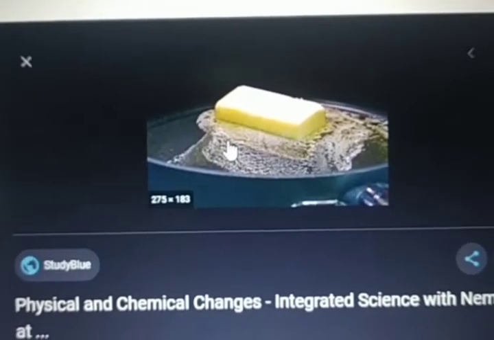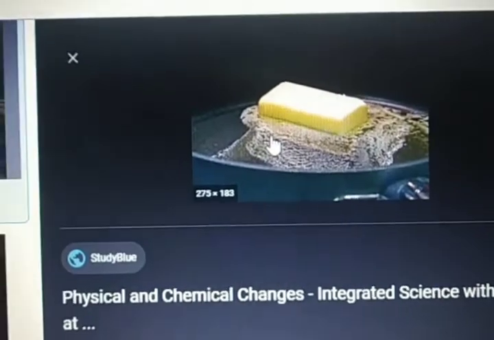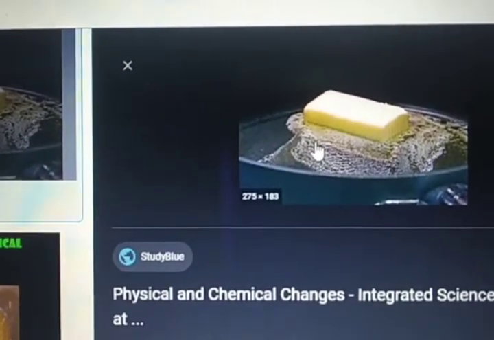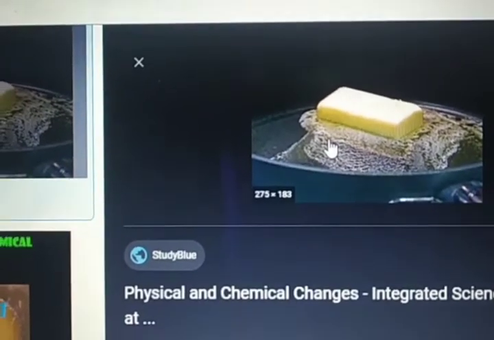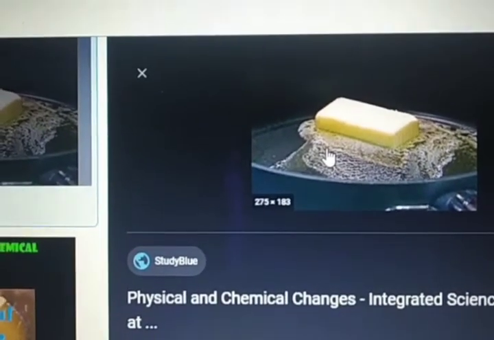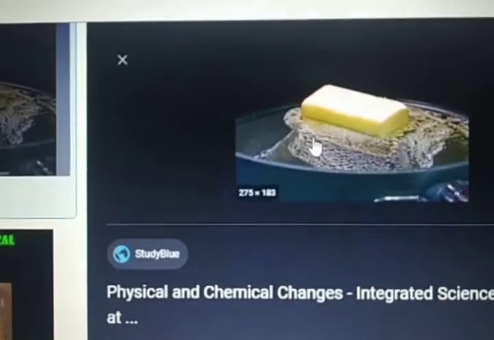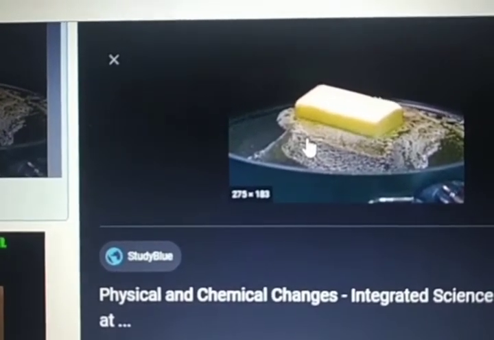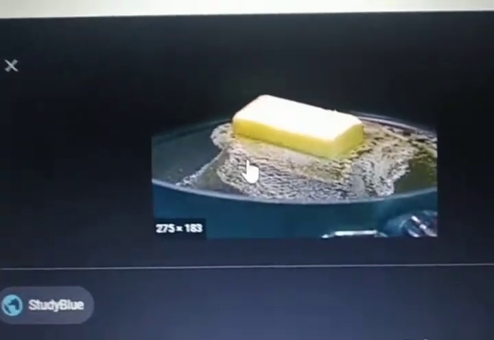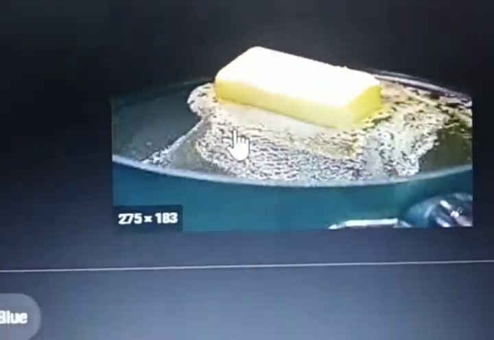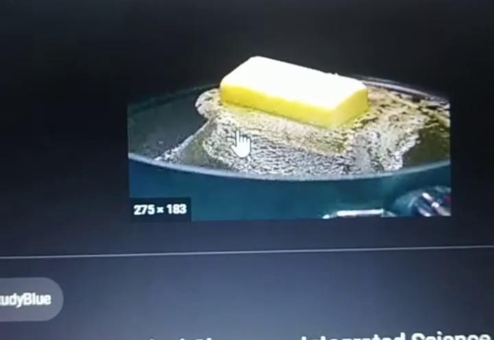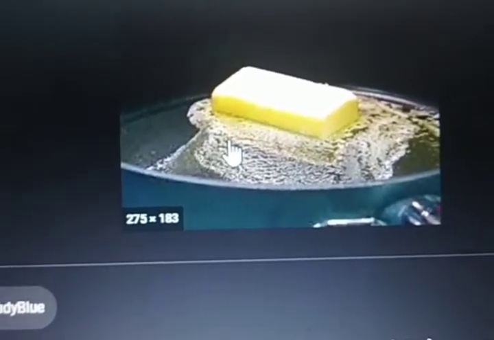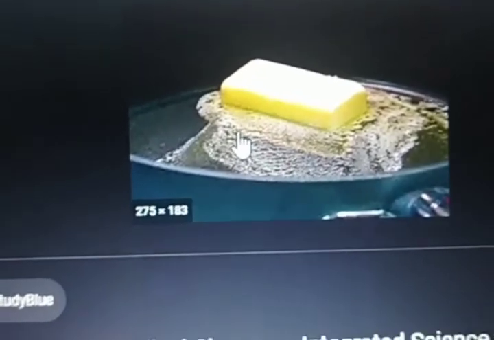Butter is what you all know. Butter is an emulsion of fat and water. It's written here. So if you heat butter, this emulsion breaks up and all the fat in this butter gets separated from water to form 2 layers. Now this fat layer is usually called ghee, which is separated.